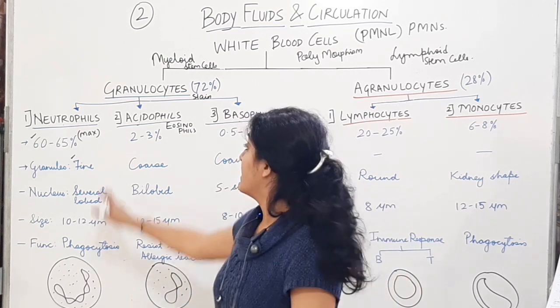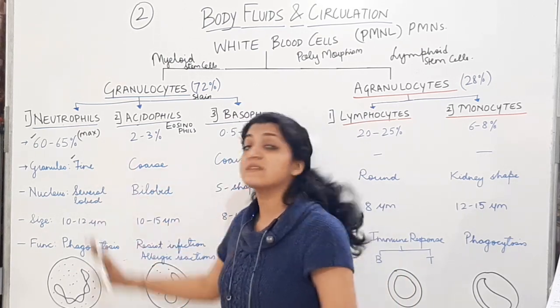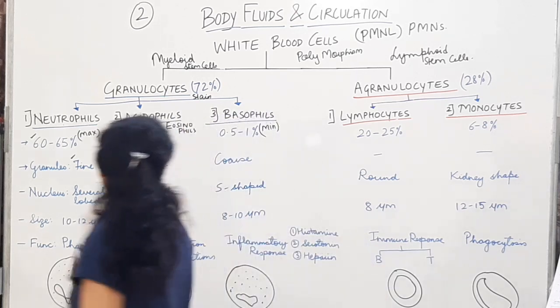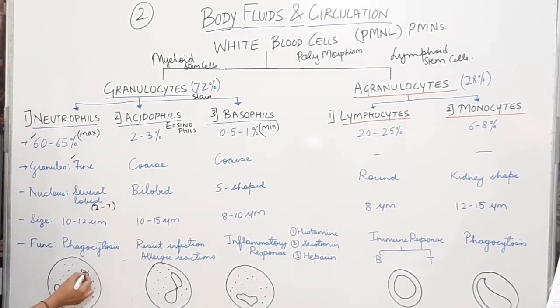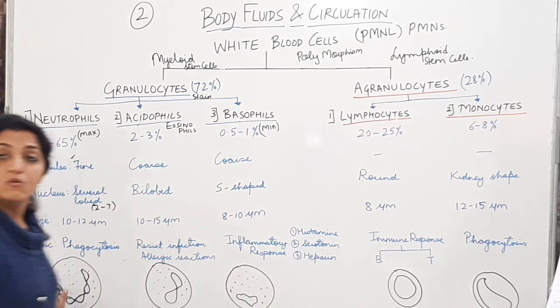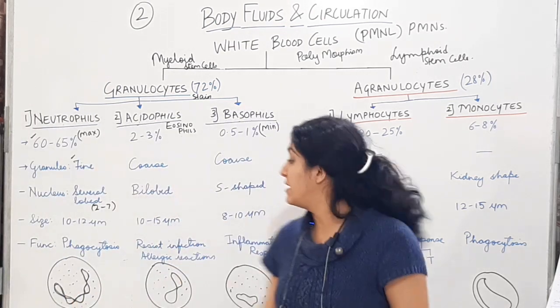Alright, so let us see. In the neutrophil, the nucleus is several lobed. It is around 2 to 7 lobed. See, look here. 1, 2, 3, 4, 5. So a 5 lobed nucleus is present here. In the neutrophil, the nucleus is going to be several lobed.